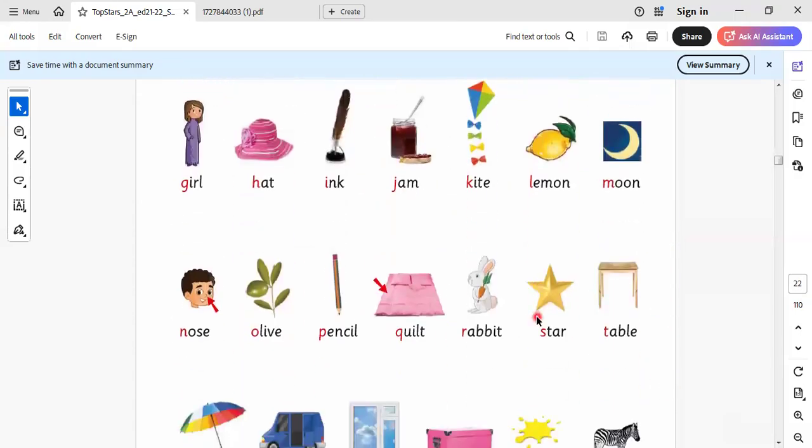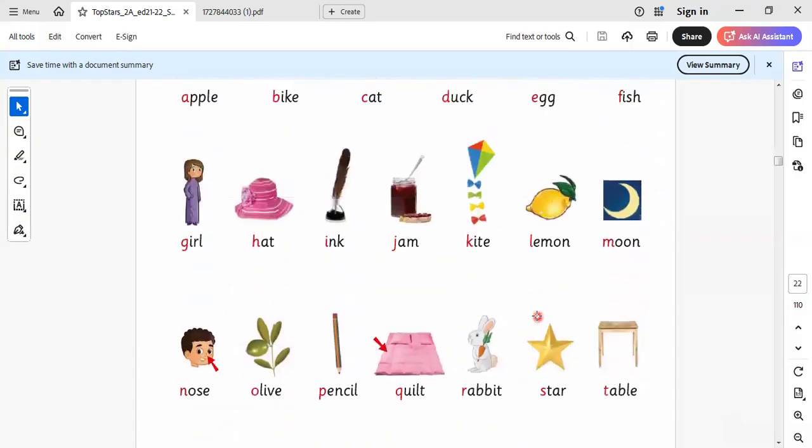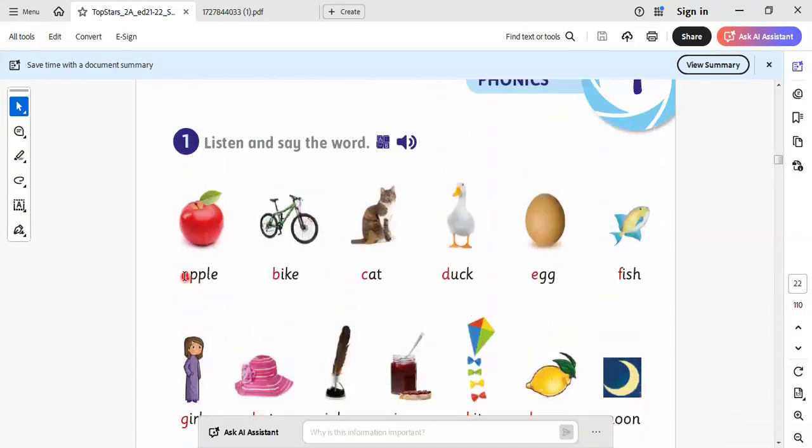Here we have some vocab. Let's learn it together. Let's read it together. Here is apple, bike, cat, dog, egg, fish. Apple, bike, cat, dog, egg, and fish.